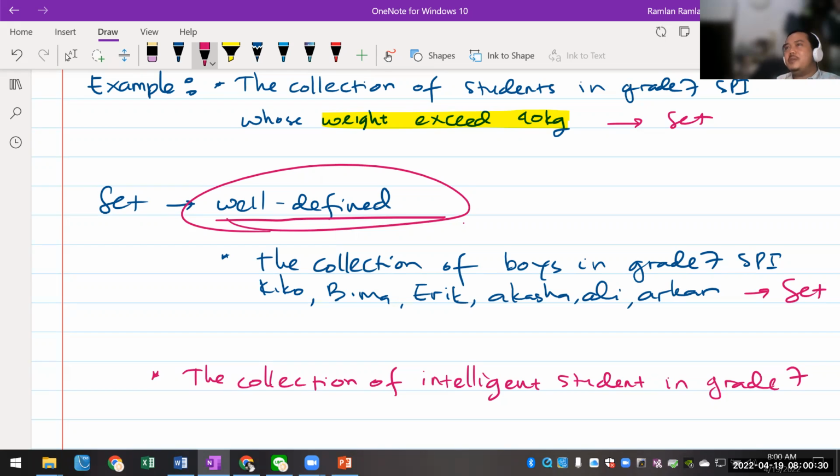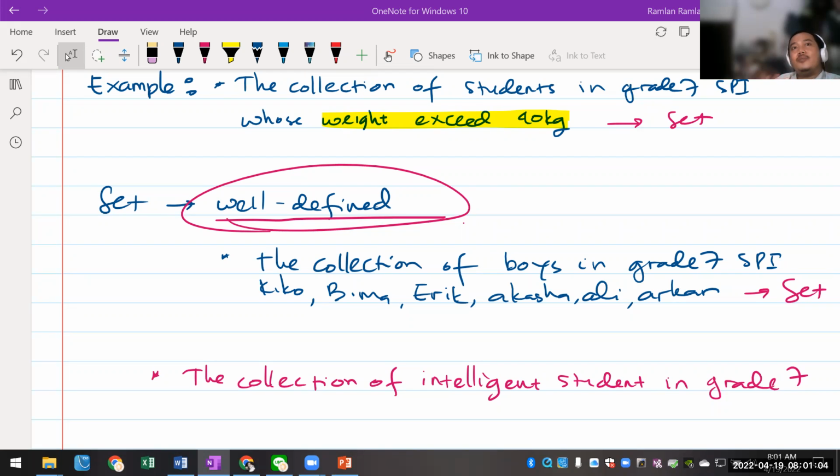Ambigu ya. Maksudnya ambigu, it means that you will have different opinions from one person to another person. If I say this word, it might be different with other people, gitu ya. Kalau yang tadi kan enggak. If I say boys, everyone will say Ali is a boy. Akash is a boy, Bima is a boy, and everyone will say Arun is not a boy. Nggak ada yang disagree with that, makanya disebutnya set.